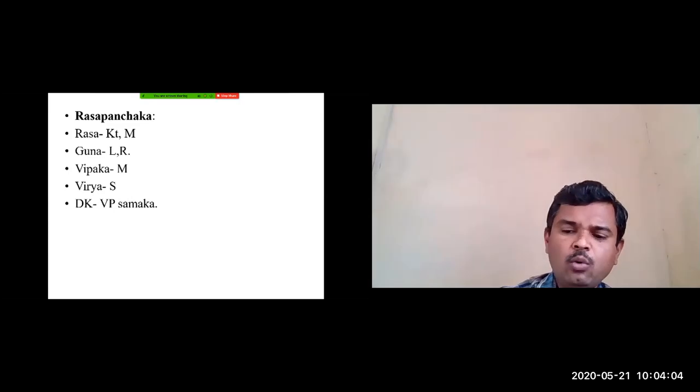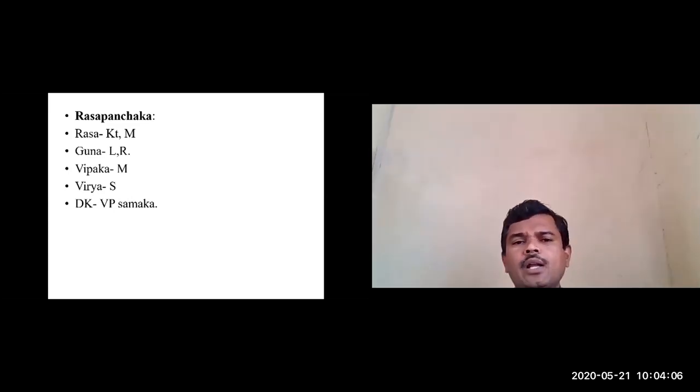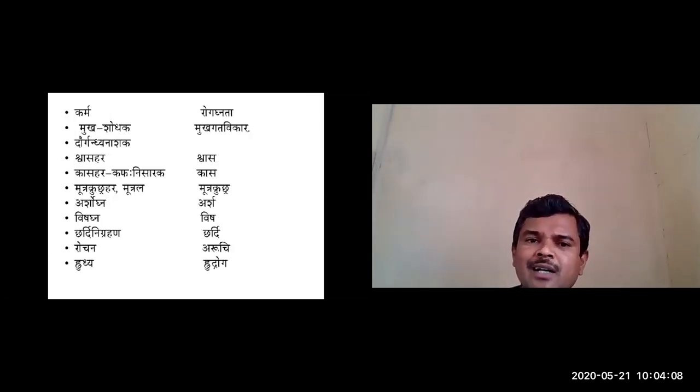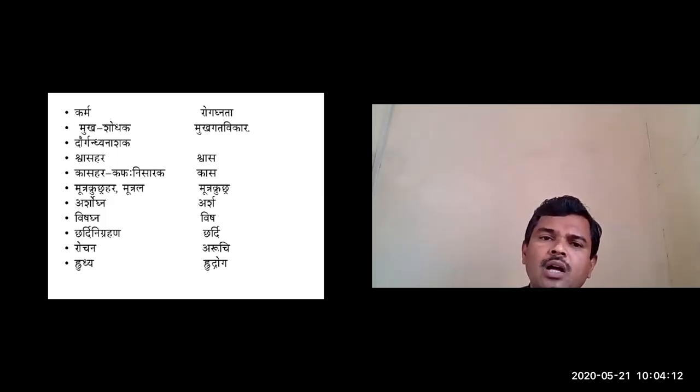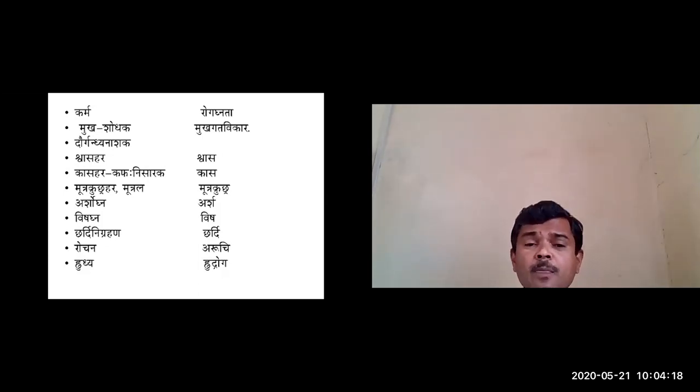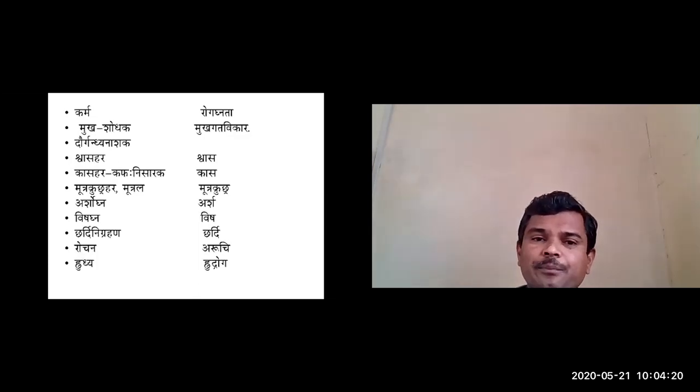Okay. Next we'll move to the karma and rogagnata. The first karma is Bahula gandha, that is, it is well known for its aromatic nature, its pleasant odor. Mukha shodhaka: many Acharyas have mentioned its utility as mukha shodhaka and daurgandhya nashaka.